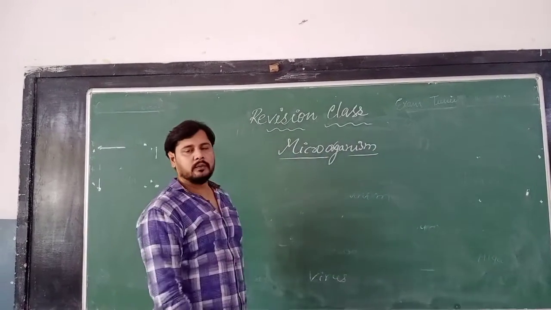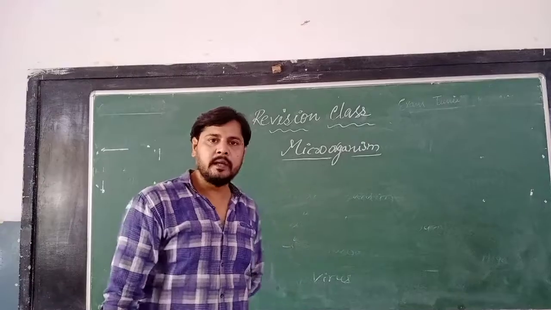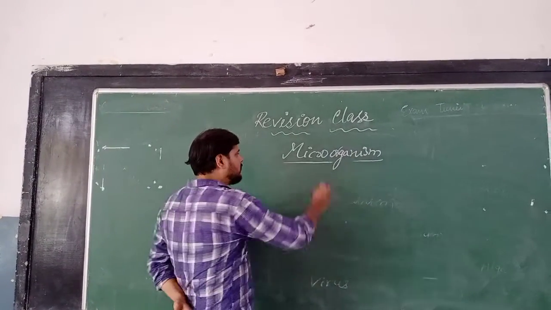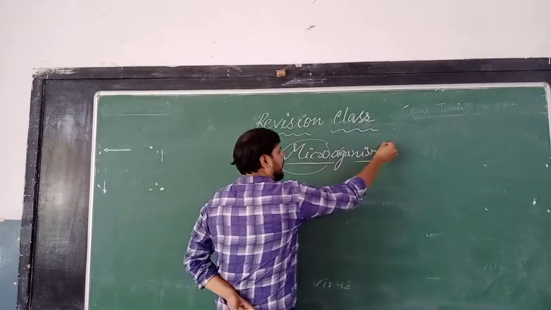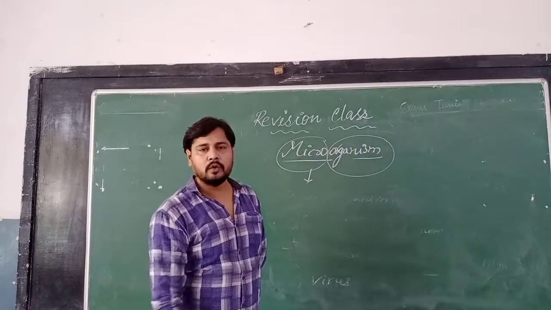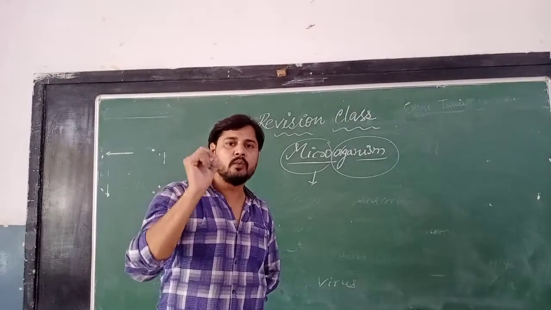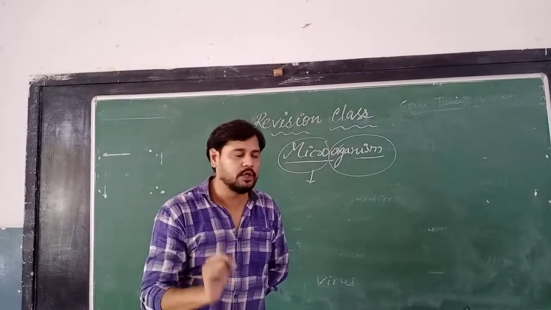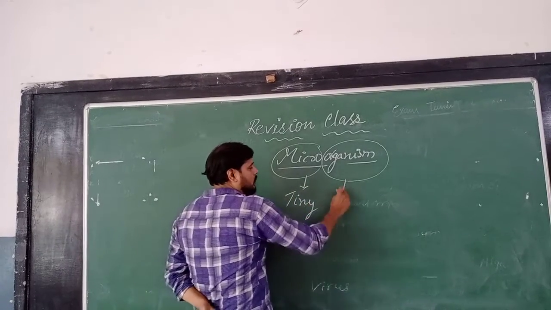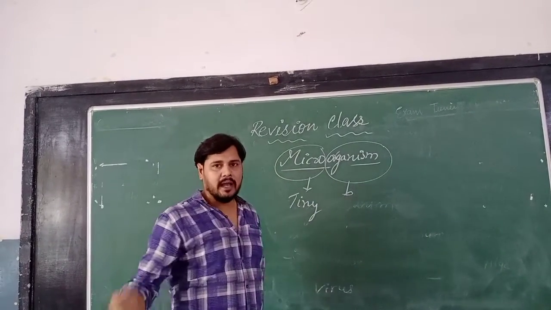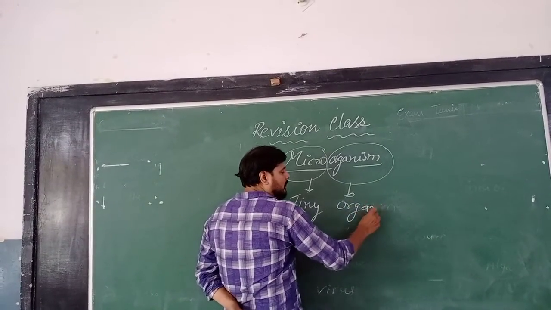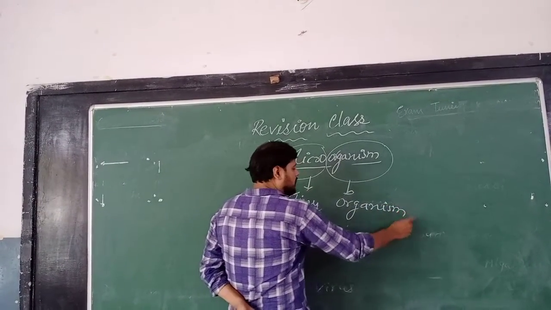So the first question comes: what is a microorganism? Simply, if we split this word, the first part is micro and the second part is organism. Micro means very tiny, very small creature. So a very small or tiny organism means a living body which has life. So what will be the definition of microorganism?